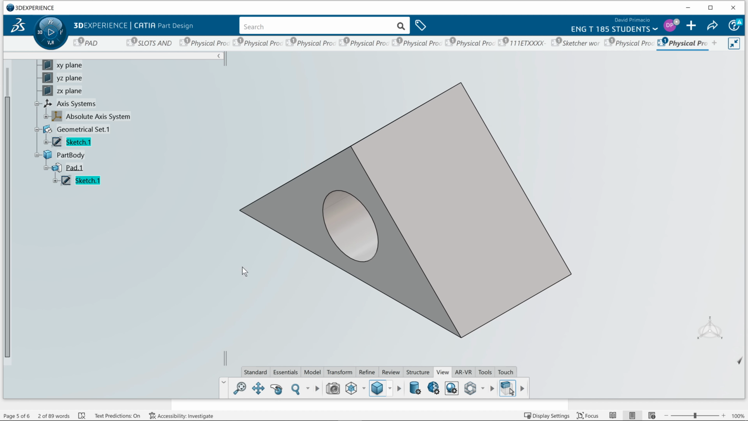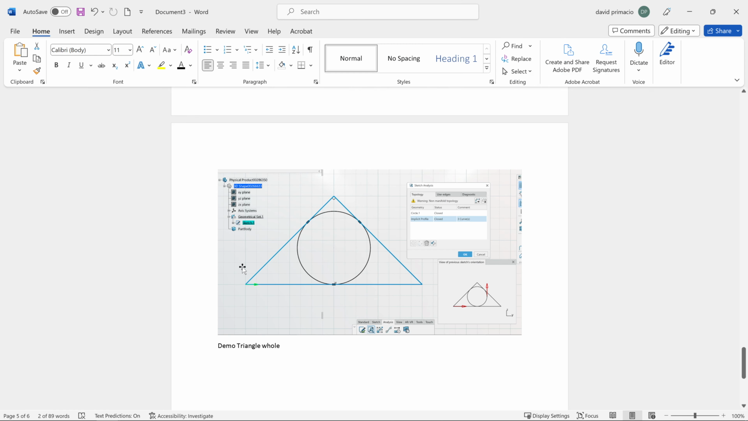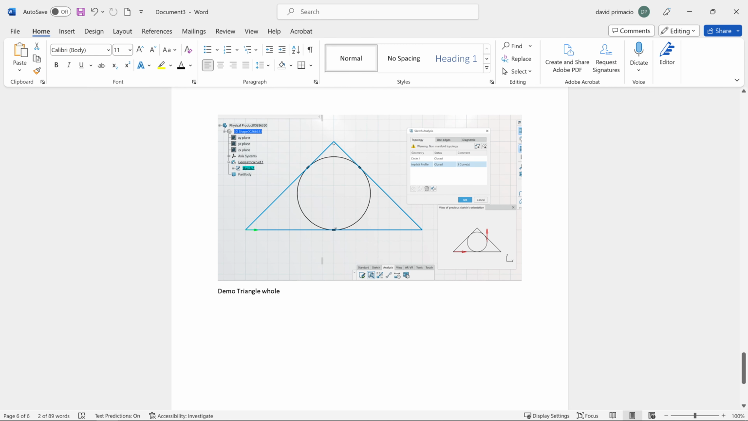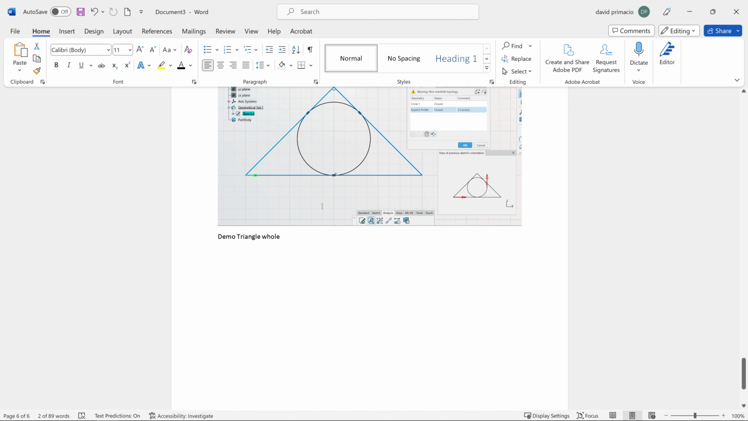All right, so that was my demo, though, on how you can create a triangle in a circle. Let's go back to my Word doc. Where was I? Did I say whole W? That was meant to be just whole. Oops.